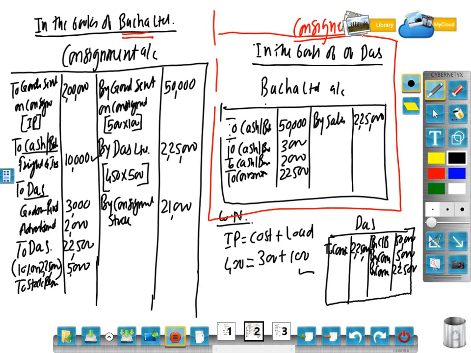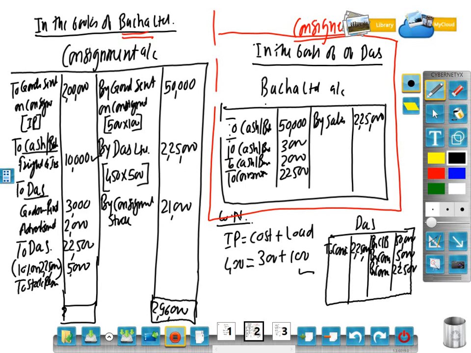Finish. You have to close now. Close and find out how much profit or loss incurred. So here 2 lakh 96,000.